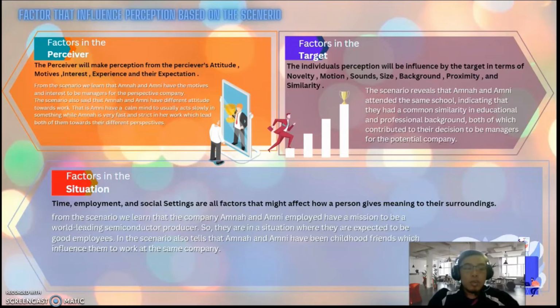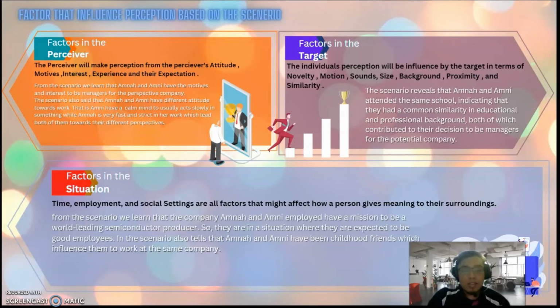From the scenario, we learn that Amna and Amni have the motives and interests to be managers for the prospective company. The scenario also says that Amna and Amni have different attitudes towards work. That is, Amni has a calm mind and usually acts slowly in something, while Amna is very fast and strict in her work, which leads both of them to different perspectives.